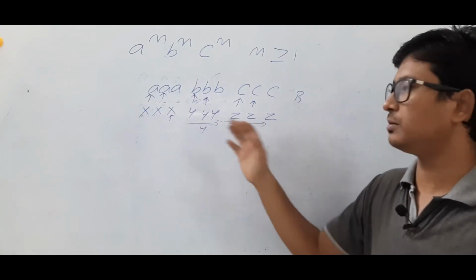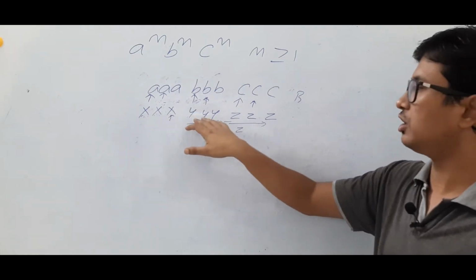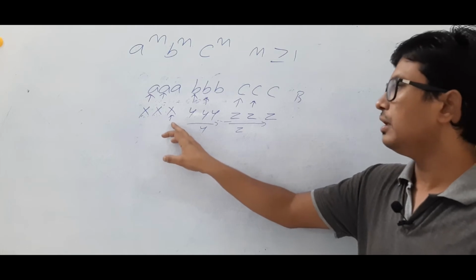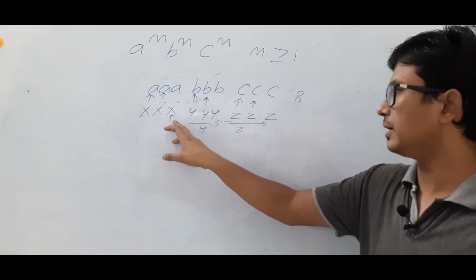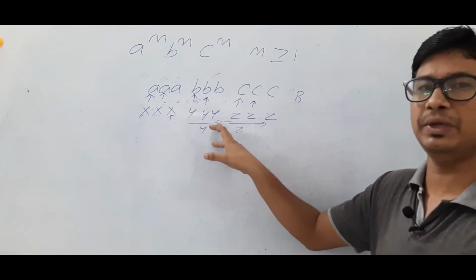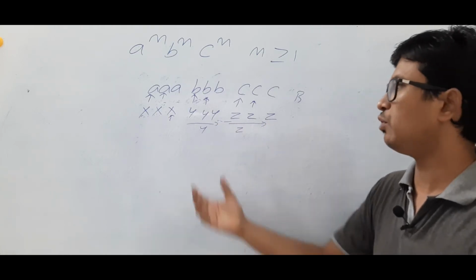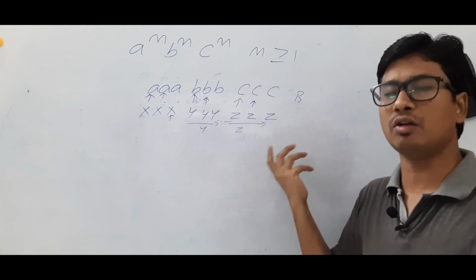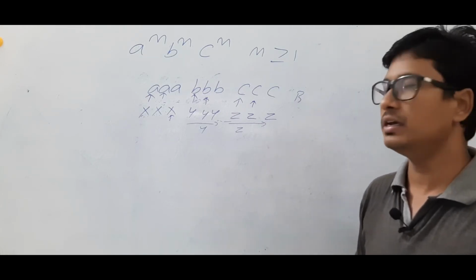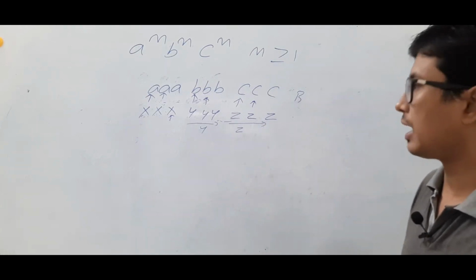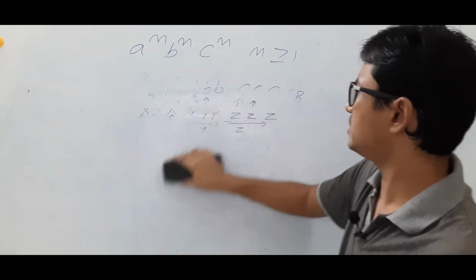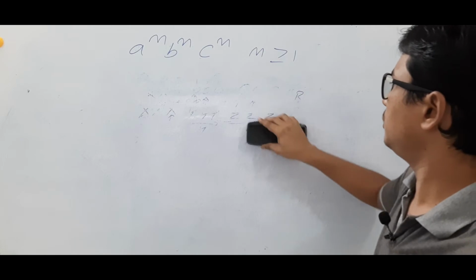Then it is accepted, because the number of a's is equal to the number of b's, which is equal to the number of c's. If you do not find an a, but you find any b or any c, you should not accept. Then we can say the number of a's is not equal to the number of b's or not equal to the number of c's. Is it clear? Otherwise we will accept it. So with this algorithm or procedure, we will construct the Turing machine for it.